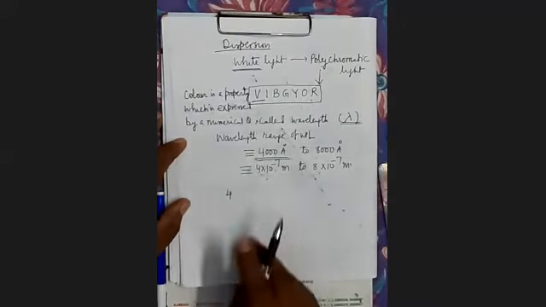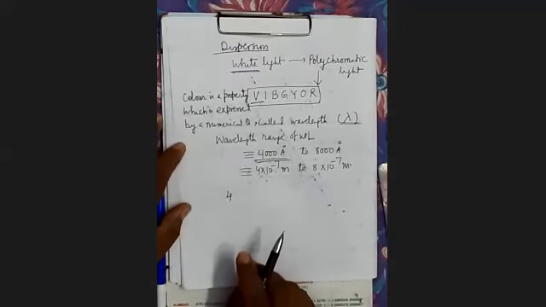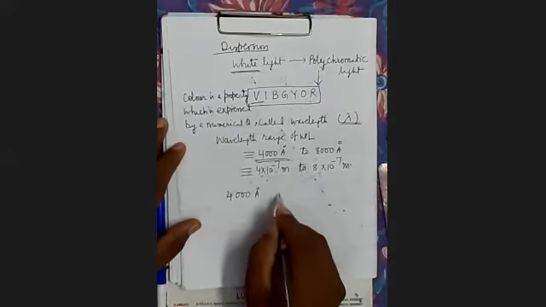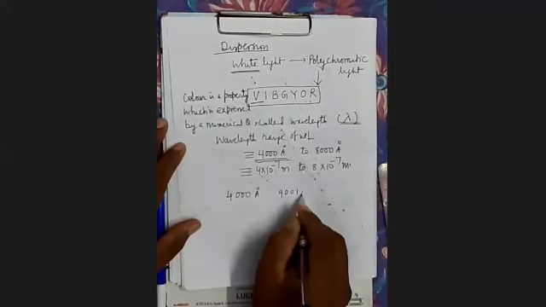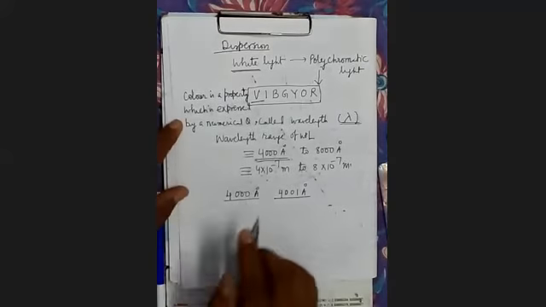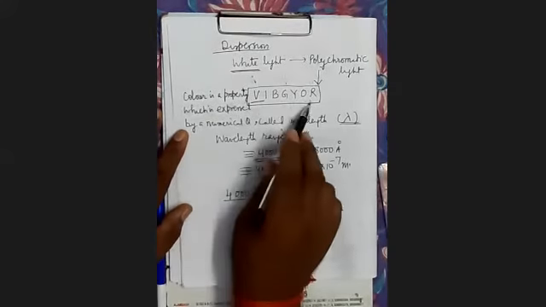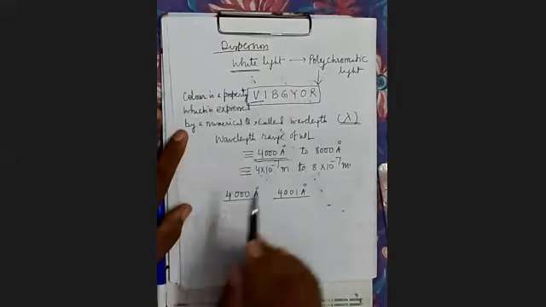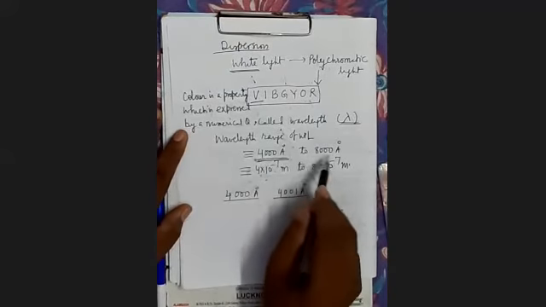From 4,000 to 4,400 is the wavelength range of violet color. If you take two wavelengths, 4,000 angstrom and 4,001 angstrom, their base color is violet, but the shades will be slightly different. So white light is a polychromatic light whose wavelength ranges from this to this.